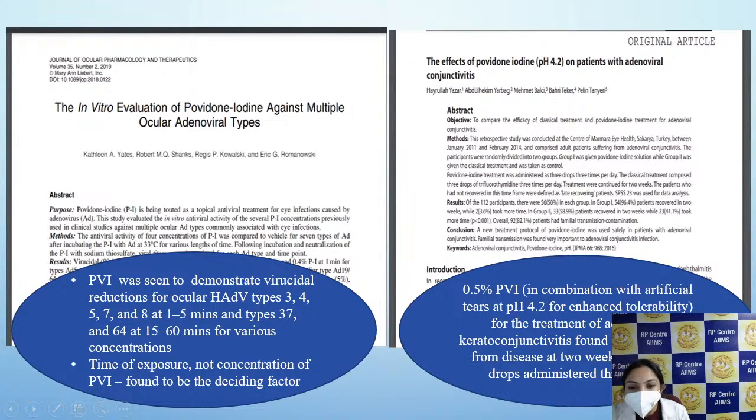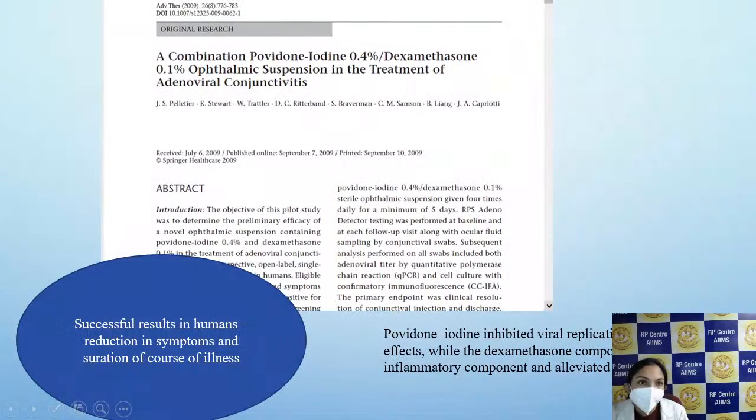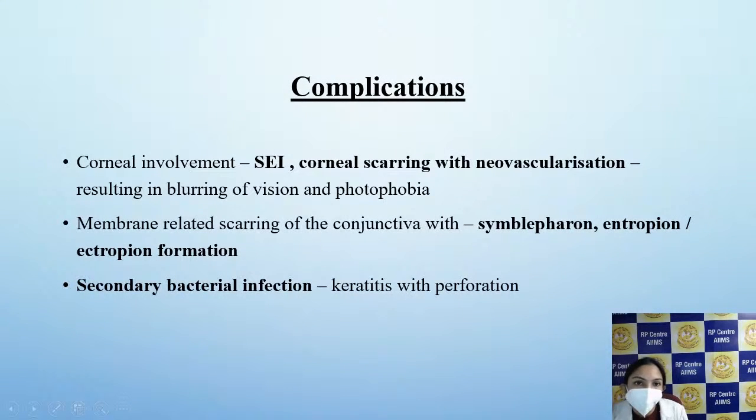This was a study in which 0.5% povidone was given in TDS dosage for 7 to 21 days. It was found that there was faster recovery from disease at 2 weeks. There is a combination. Here is a study with a combination of povidone 0.4% with dexamethasone, which was the first successful study in humans, which found that the viral efficacy of the povidone with the anti-inflammatory effect of dexamethasone was seen to have better efficacy than either alone.